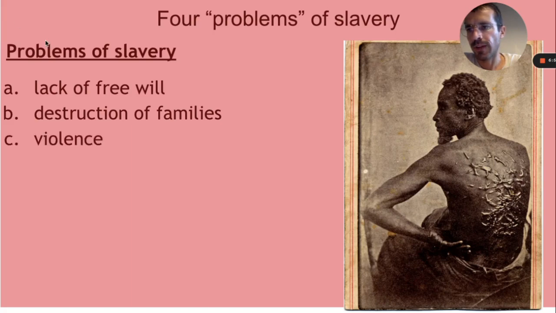The third problem is violence, which slaves lived under the constant threat of. Slave owners could whip, mutilate, rape, or even kill their slaves without any consequence. They looked at slaves as property that could be disposed of in any way they wished.